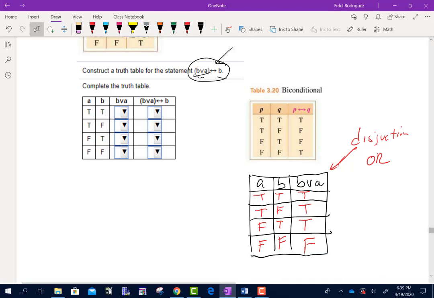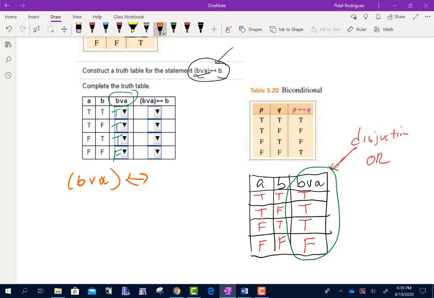Okay, so I want you to notice something here. This piece right here is exactly what I have there. So I'm just going to copy those in. That's going to be true, true, true, false, okay? Then I'm going to go ahead and do the second part, which is going to be B or A with a biconditional of B. So this is going to be the first column I look at, and this one is going to be the second one I look at, okay?